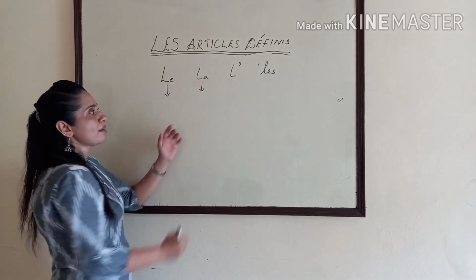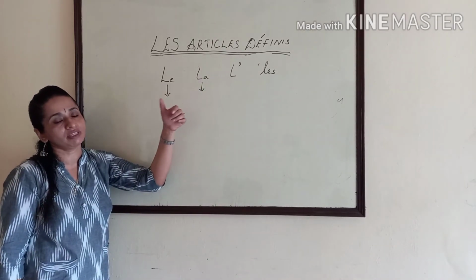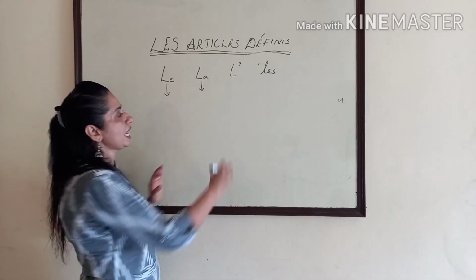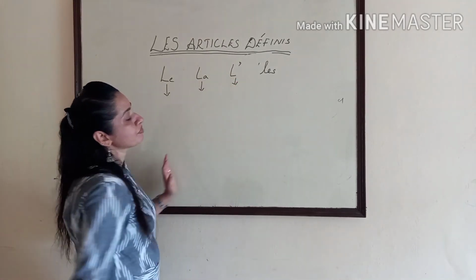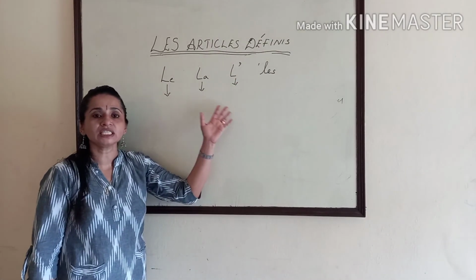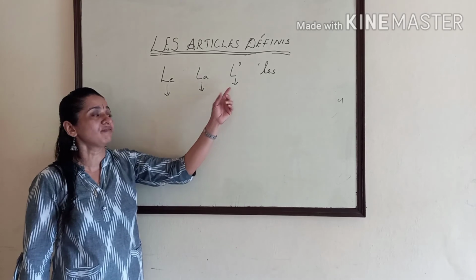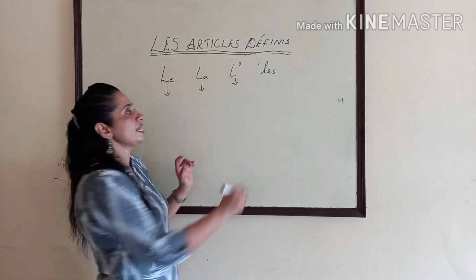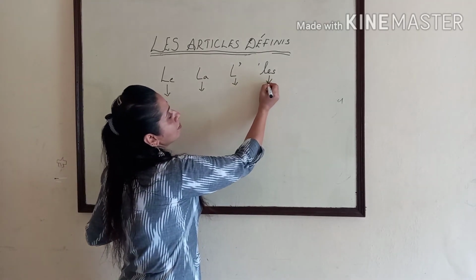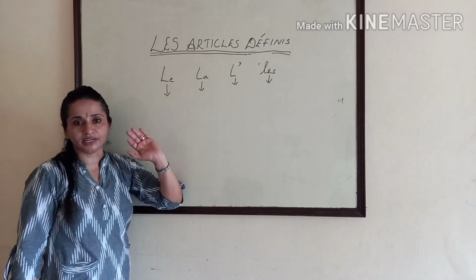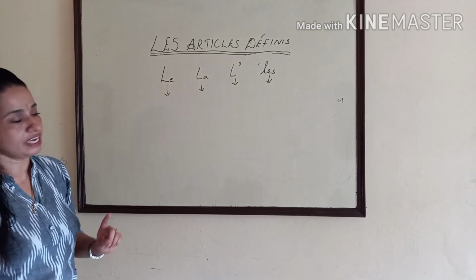La is for feminine singular beginning with a consonant sound. L apostrophe is for masculine and feminine singular nouns beginning with a vowel. And LES is for plurals irrespective of the gender. So these are the definite articles in French.